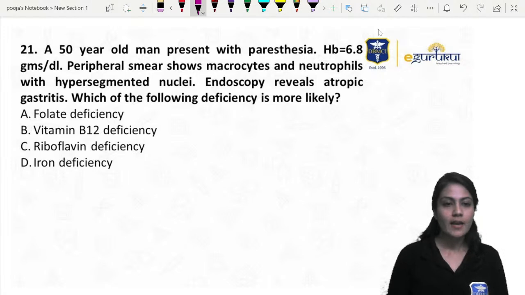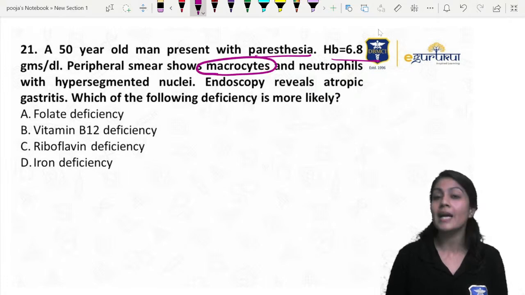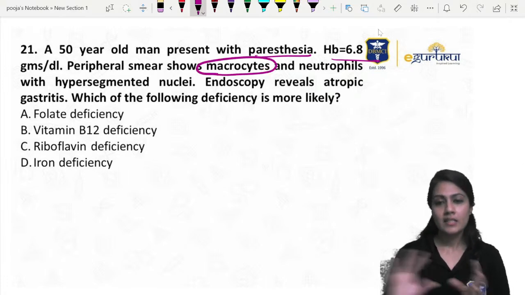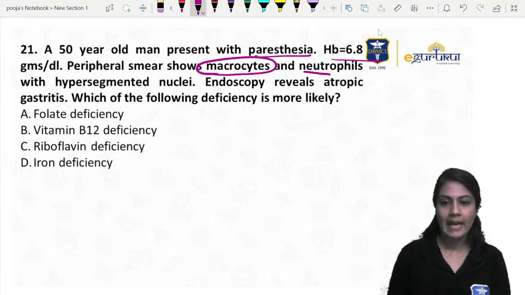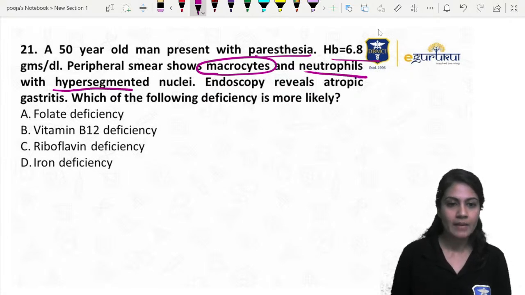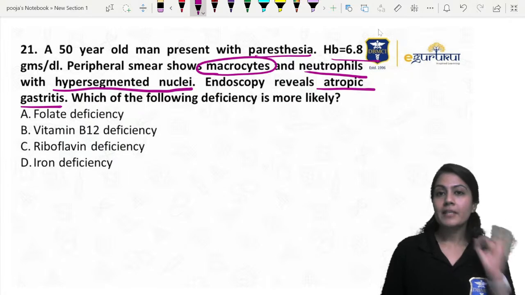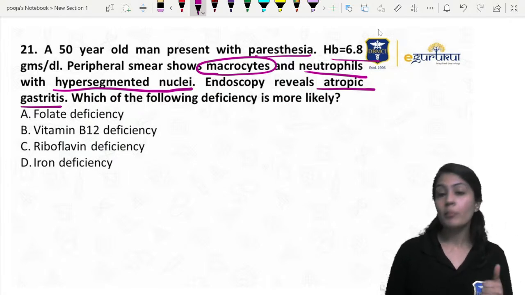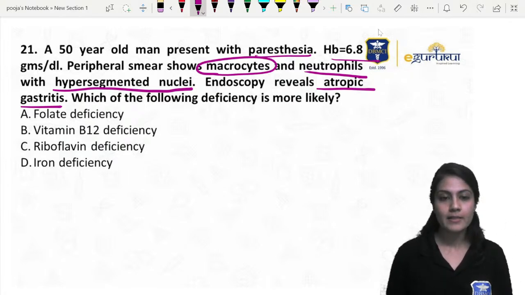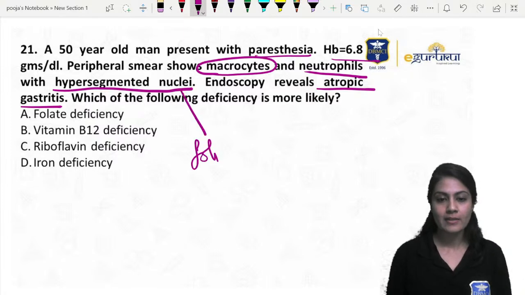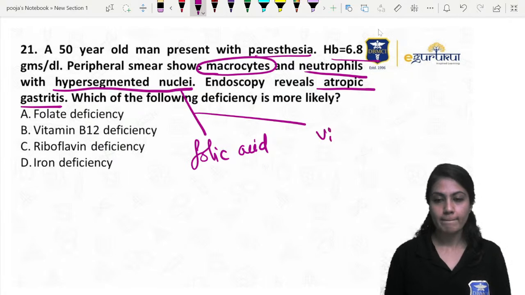Next question, guys. A 50-year-old man presents with paresthesia, hemoglobin is less, peripheral smear is showing macrocytes. That means definitely it is dealing with megaloblastic anemia. Again, hypersegmented nuclei reveal atrophic gastritis. See, hypersegmented nuclei, as we learn in blood physiology also, can be present in two scenarios, that is folic acid deficiency and vitamin B12 deficiency.